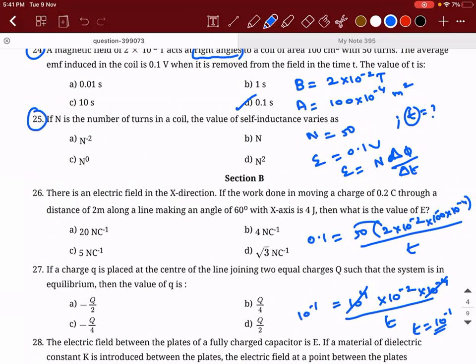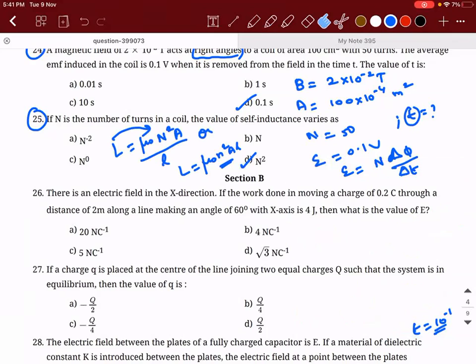So 25th. If n is the number of turns in the coil, the value of the self-inductance varies as. So what is the formula for self-inductance? L is equal to mu naught capital N square A divided by L, or L is equal to mu naught small n square A into L. Okay. So self-inductance and the number of turns, how are they related? Directly proportional to N square. So these are all the questions based on understanding and remembrance.